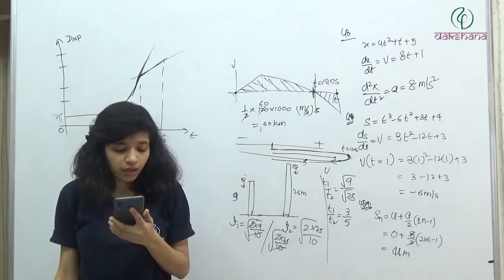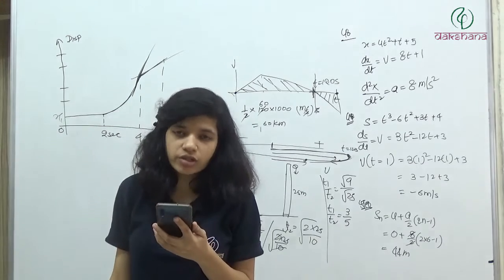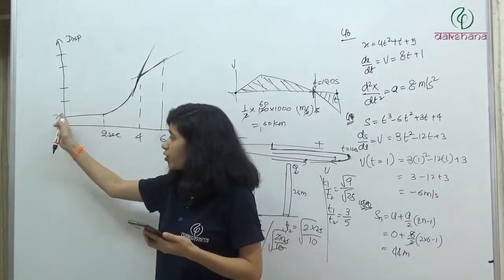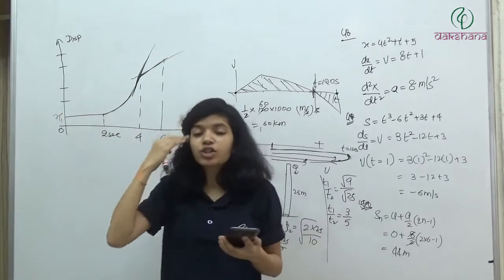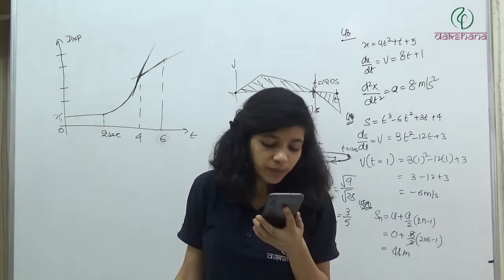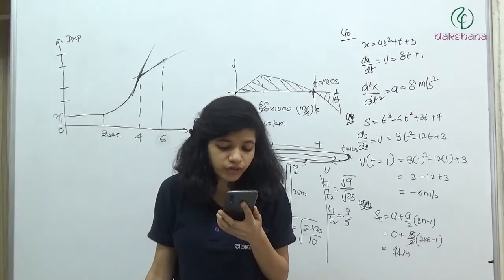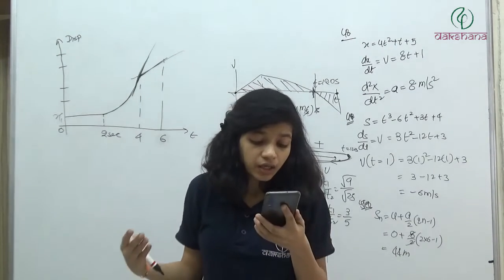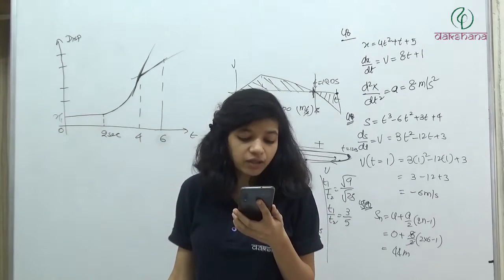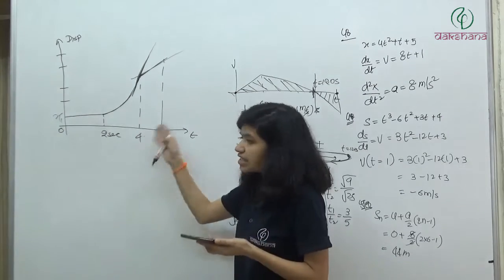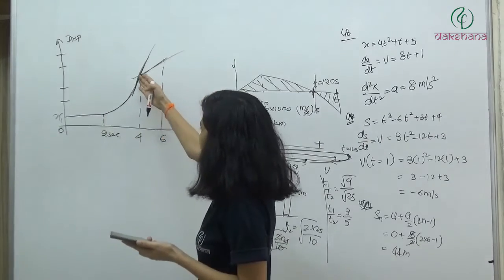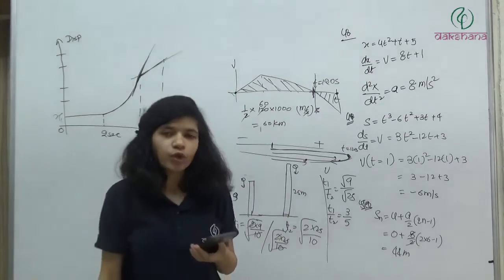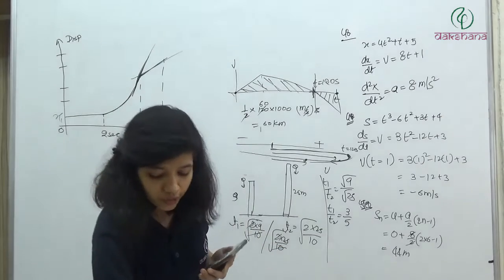Correct. Now option 2, the particle starts with a constant velocity. शुरुआत ही गलत है. Does particle start with constant velocity? नहीं. At t is equal to 0 to t is equal to 2 seconds, particle is not moving at all. So there is no velocity. The particle starts with a constant velocity and moves for 2 seconds. No, but the motion is retarded, which is completely wrong. The motion is retarded and finally the particle stops. Complete statement is wrong. Here velocity is increasing and then suddenly it has decreased and some other velocity we have. So option 2 is wrong. Obviously if option 1 is correct, then option 2 has to be wrong.